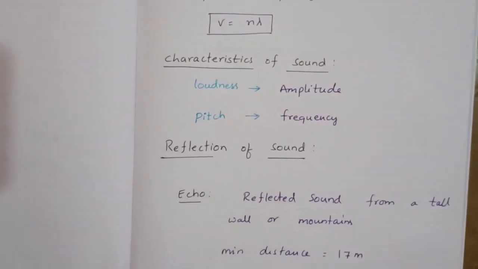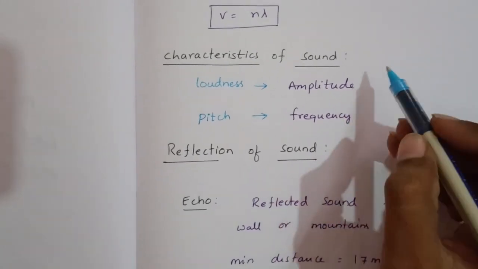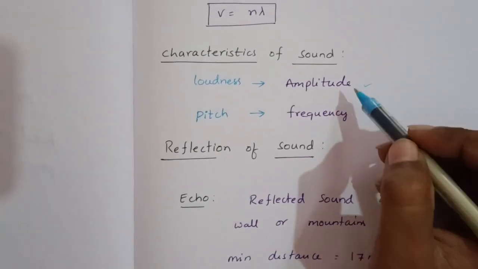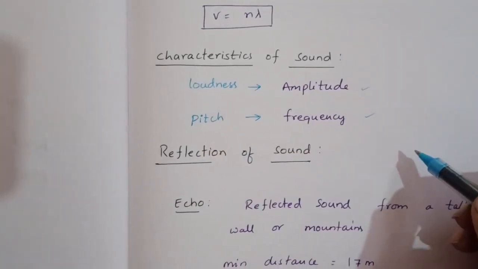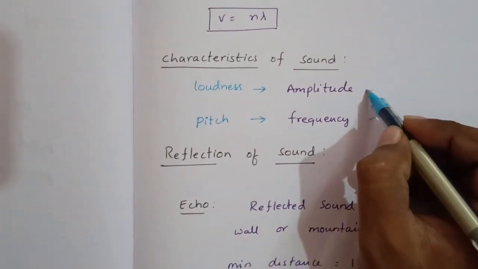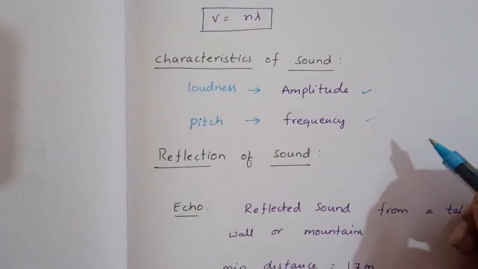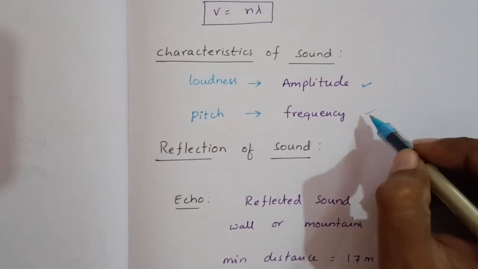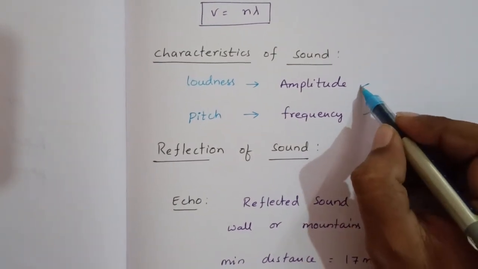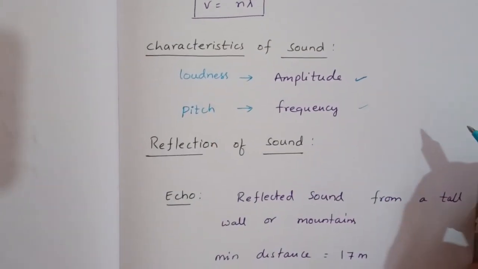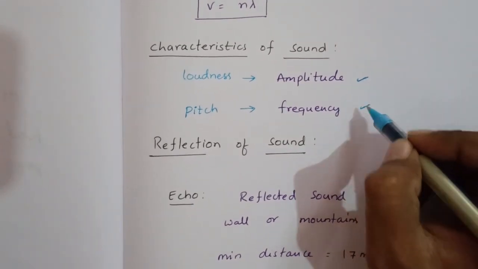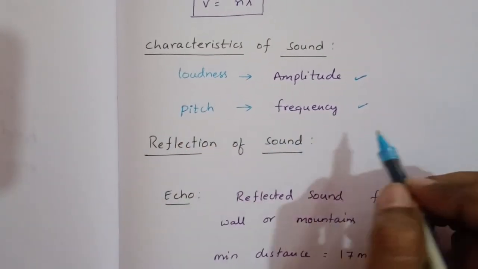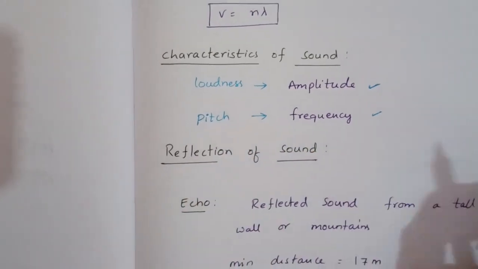Now, characteristics of sound. As we know, amplitude and frequency are related to loudness and pitch respectively. If the sound has more amplitude, it has more loudness. If the amplitude is less, it is a soft sound. If the frequency is more, the sound is high pitch. If the frequency is less, it is low pitch.